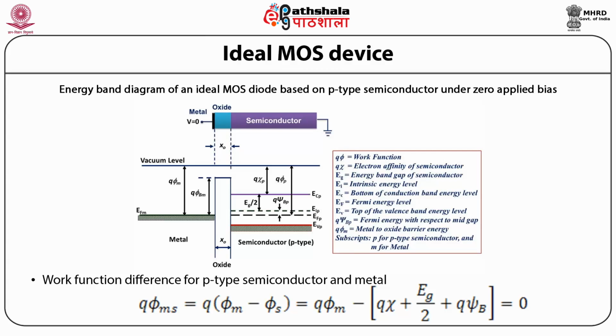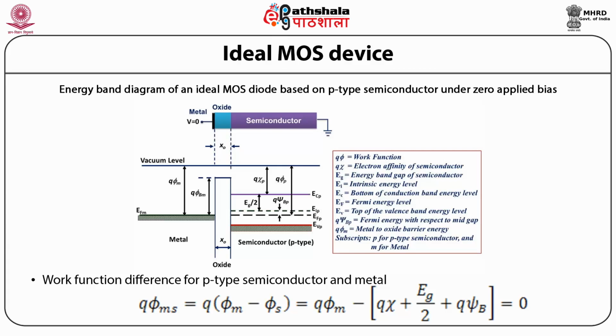Now here Q chi corresponds to the semiconductor electron affinity and Q psi bp is equal to Ei minus Ef. Ei corresponds to the intrinsic Fermi level and Ef corresponds to the Fermi level. So, the energy band is flat when V is equal to 0. This is known as the flat band condition when no bias is there.